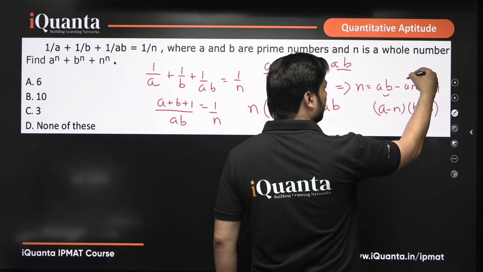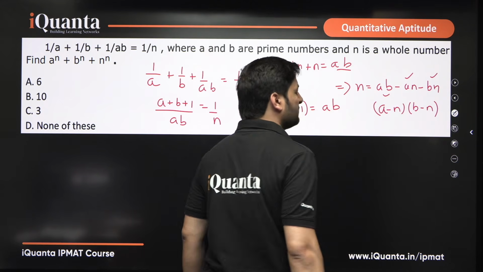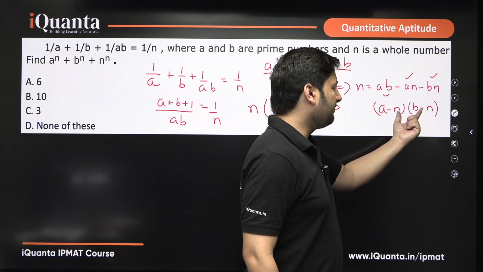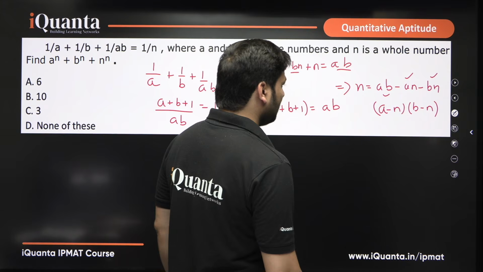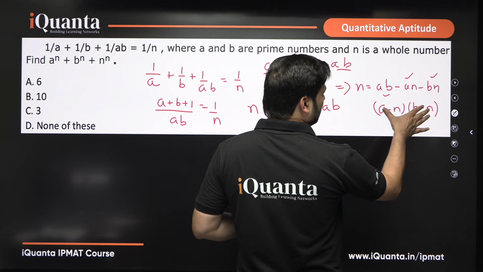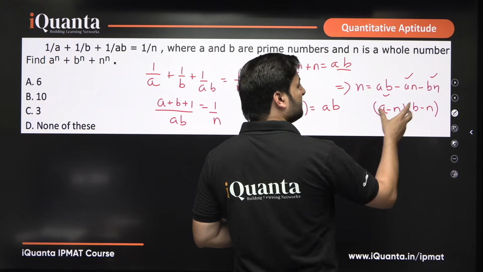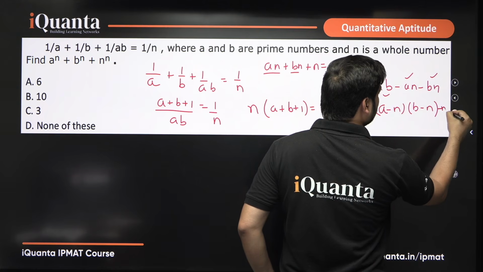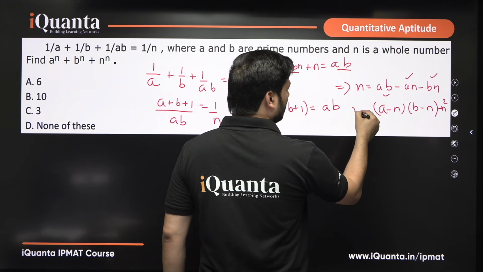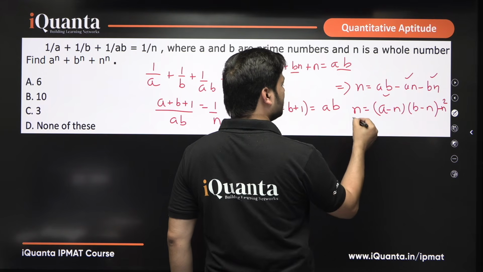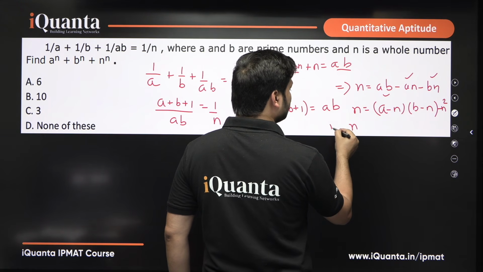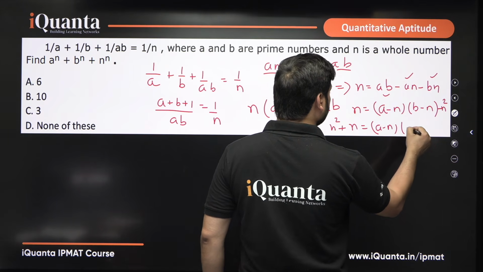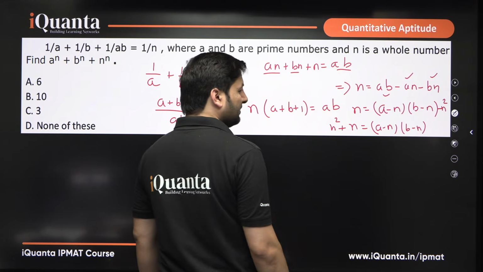One extra term is generated here, that is minus n into minus n, which is n square. Due to writing it like this, we get one extra term, n square. It should not be there because it was not in the original expression, so we cancel it with minus n square, and on the left-hand side we have n. If we bring this minus n square here, we get n square plus n, and that equals (a minus n) into (b minus n). Now what happens?